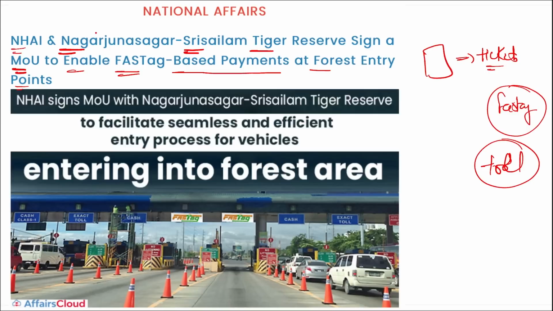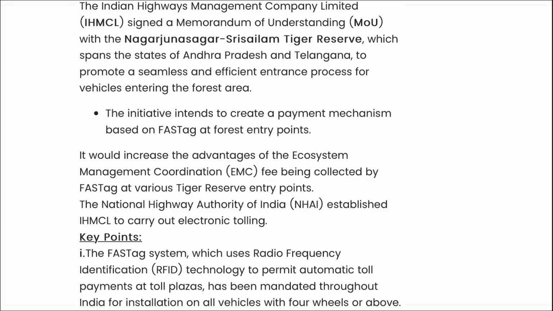Similarly, NHAI and Nagarjun Sagar Sri Salem Tiger Reserve signed an MOU that will be based on the FASTag method only. If you want to enter a forest there, then similar to a toll booth, the money will be deducted from your bank account. It is another way of collecting money digitally. It is the Indian Highways Management Company Limited that signed an MOU with Nagarjun Sagar Sri Salem Tiger Reserve. Mark this Tiger Reserve. This is important because the FASTag based payment method has been started at the entry.